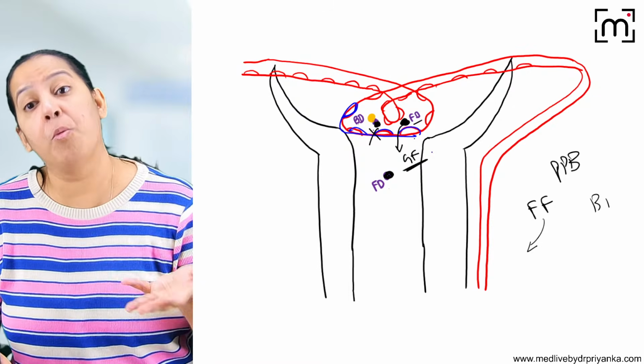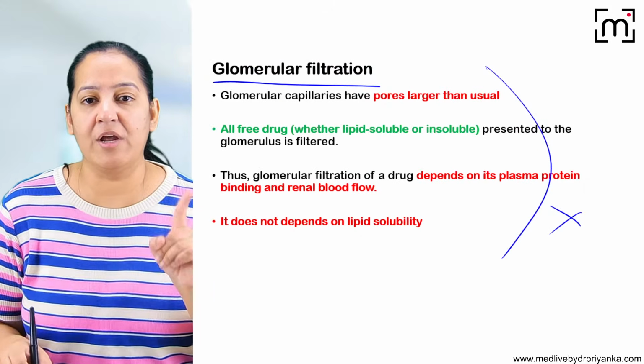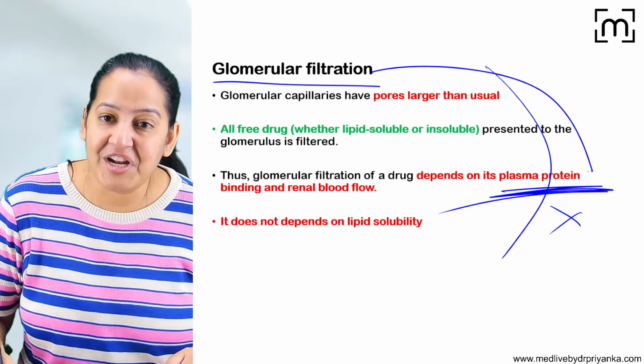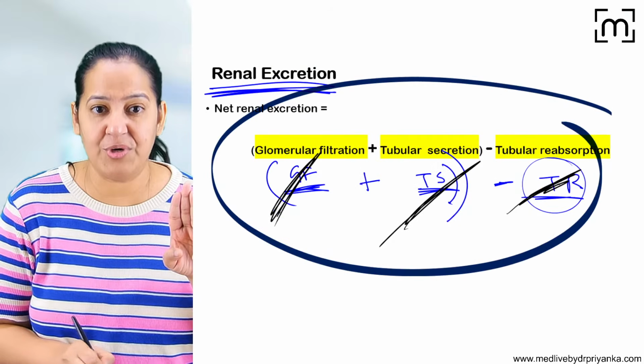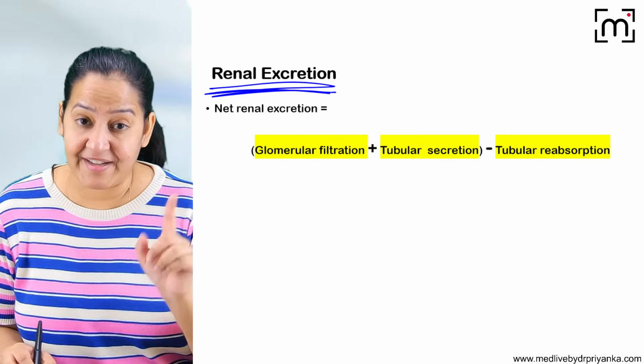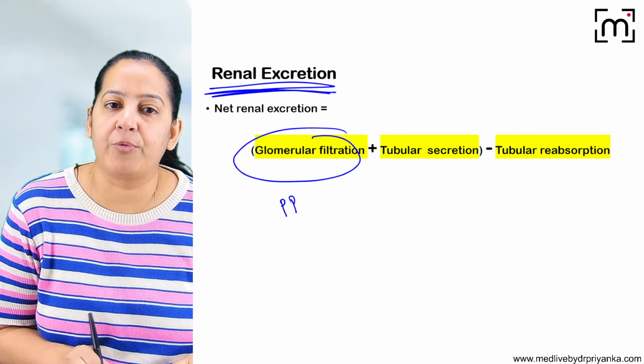And the drug which is having more bound form will not come in the glomerular filtrate. So it depends only on one factor, and the factor is plasma protein binding. So glomerular filtration depends on plasma protein binding. I want to teach you 3 things. Now people, one by one, I will explain all of them. So I'm teaching you the factors of the 3. The only one factor of glomerular filtration is plasma protein binding.